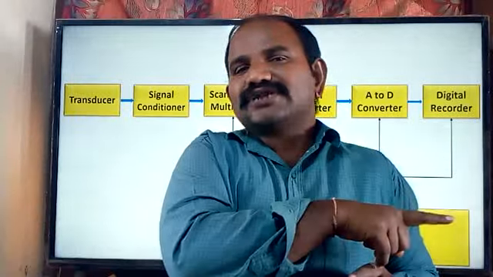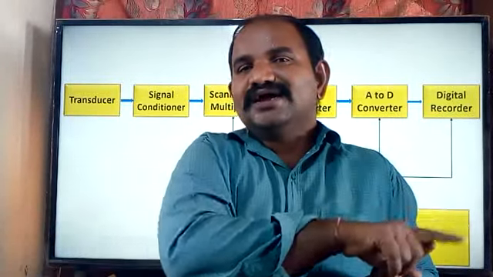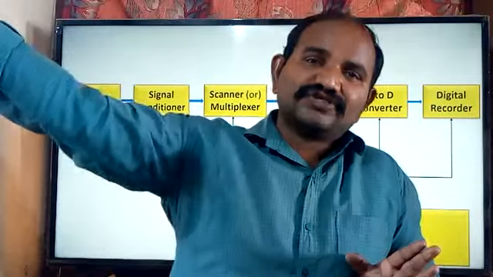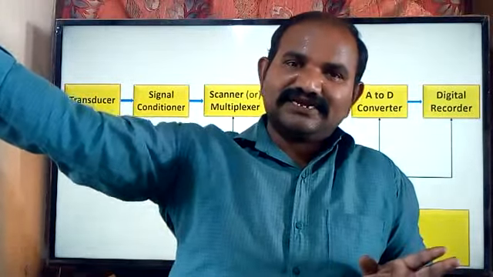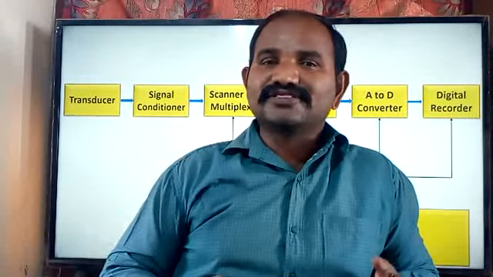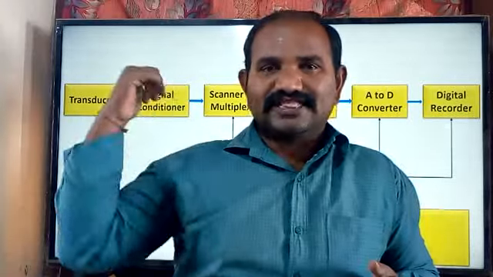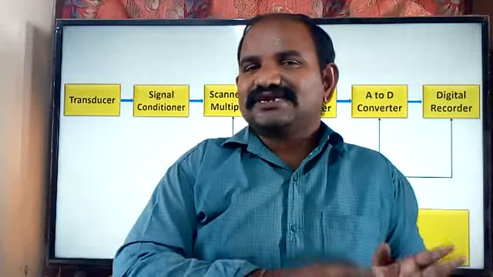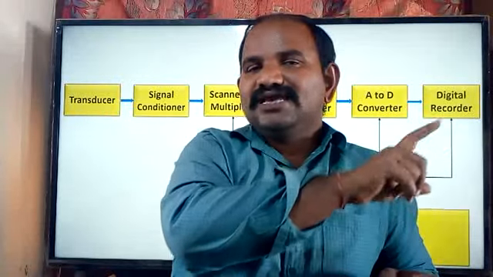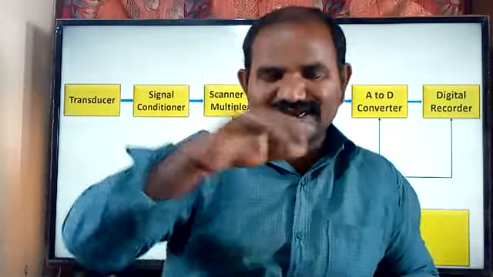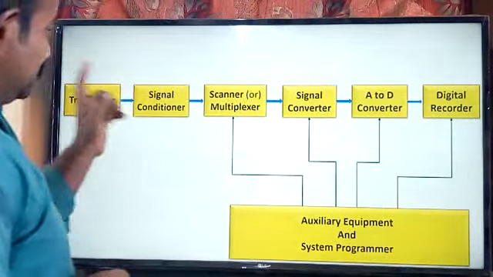So when you would like to measure the information in one area and transfer that information to the control room, then the path which is going to be used for transmitting the data is going to be very long. Because of that, we are supposed to use the amplifier, that is nothing but the instrumentation amplifier. If you are not using the instrumentation amplifier in this case, then definitely whatever data is sensed by the transducer at that particular environment is not going to be sent as the same information to the data acquisition system. So that is the main intention of the signal conditioner.